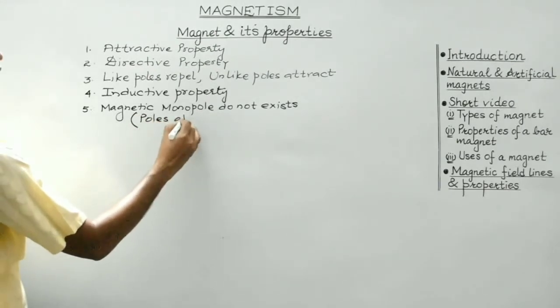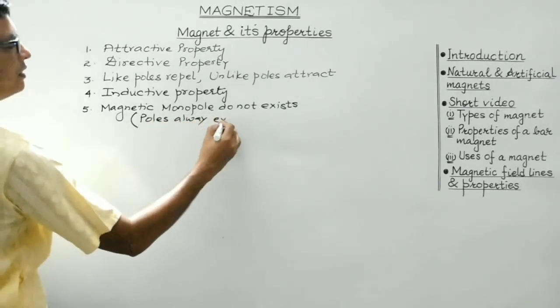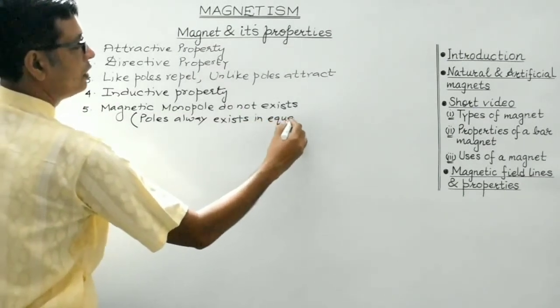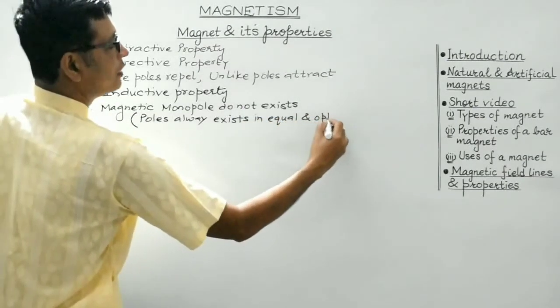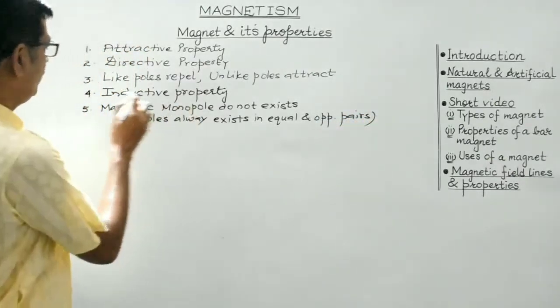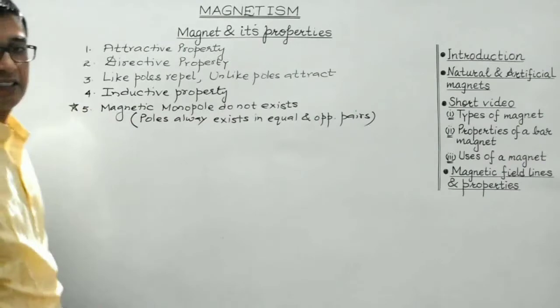Magnetic poles always exist in equal and opposite pairs. So this is a very, very important property of a magnet.